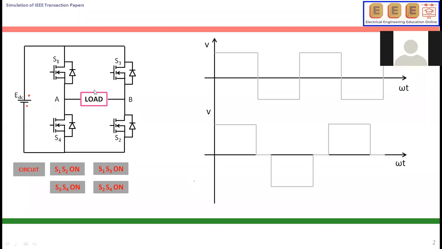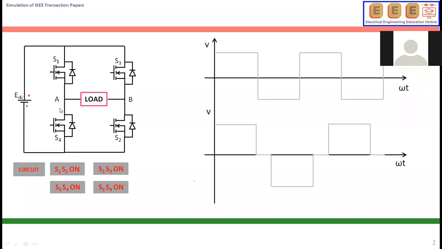If you are using an RL load, that L load will give negative voltage to the IGBT. At this time, if you are not connecting a diode, my IGBT will be damaged. So to protect from negative voltage, I am connecting one diode. Actually, this is an inbuilt diode. It is a feedback diode, not a freewheeling diode.